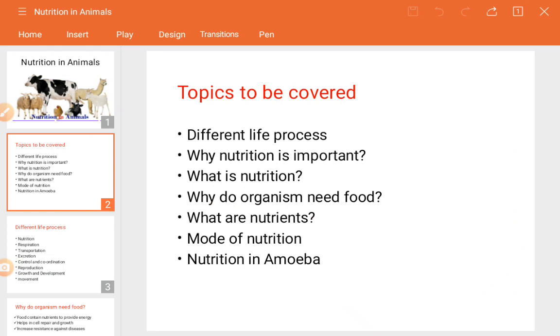The mode of nutrition means the ways in which nutrition can be utilized. There we have seen two or three major types, and subtypes also. Here also, for human beings, in detail the fourth point is holozoic, which actually takes place in human beings, so we are going to see that in detail.